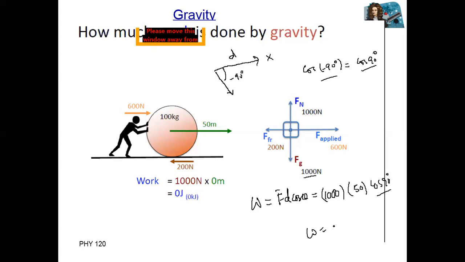Work done by gravitational force equal to 0. Work done by gravity. Okay, so work done is equal to 0. Now, last one, normal force. Work done by normal force.